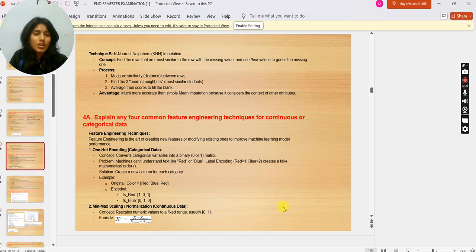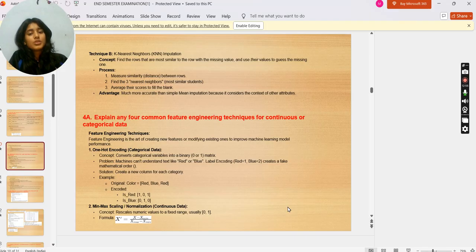Now we have technique B, K-nearest neighbor, KNN imputation. Concept is to find the rows that are most similar to the row with the missing value and use their values to guess the missing one. Process: measure similarity, the distance between rows. Find the three nearest neighbors, the most similar students, and average their scores to fill the blank. Advantage: much more accurate than simple mean imputation because it considers the context of other attributes.